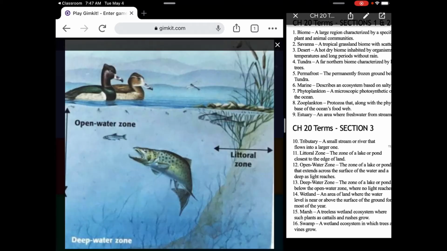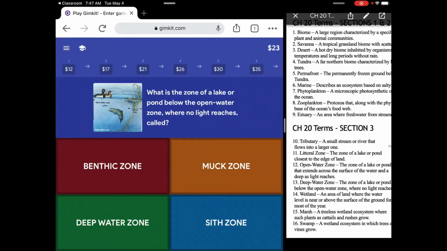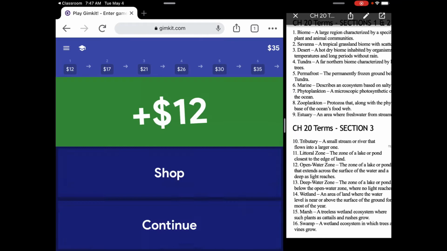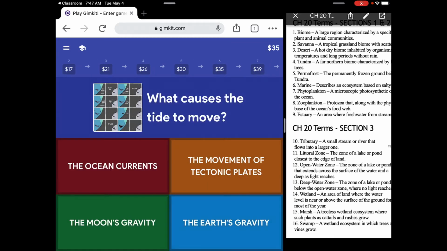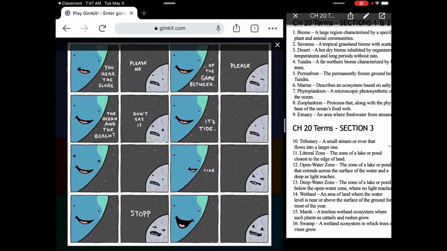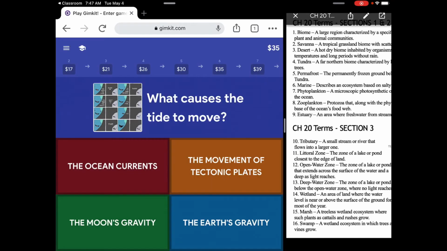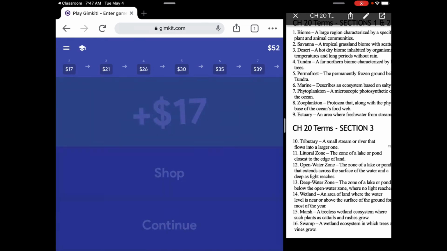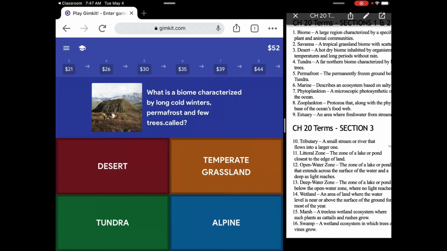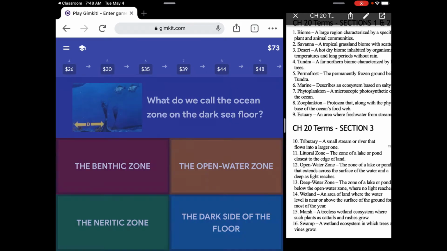Below the open water, well, there's open water. If I look there, below it is deep water, the Sith zone. All right, we continue. What causes the tide to move? What is this about? Oh my goodness, that's the Earth and the Moon. Huh. Well, that's a hint. It's either the Earth or the Moon. It's the Moon. Continue. What is a biome characterized by long, cold winters, permanently frozen tundra? We talked about that already.